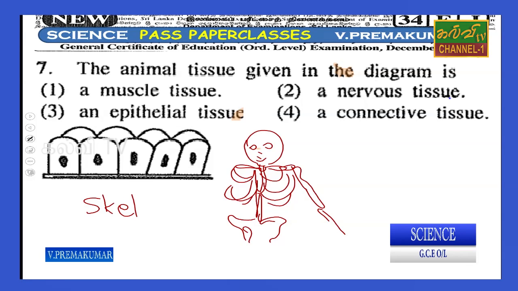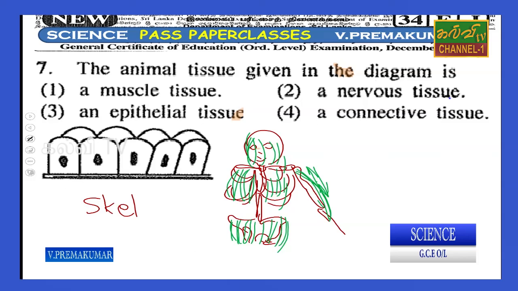Most of the skeletal muscles attach to the bone. Therefore, this is called skeletal muscles. They can be used by our thinking power. If you want to take something, you can contract your muscles or move the muscles and take it. Therefore, that is called skeletal muscles.